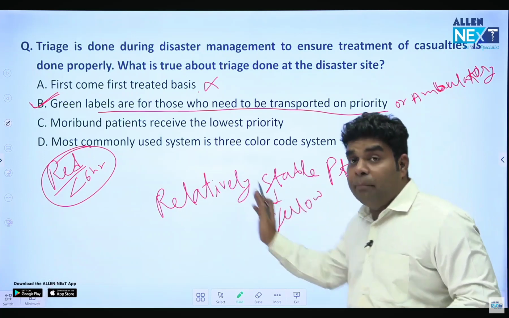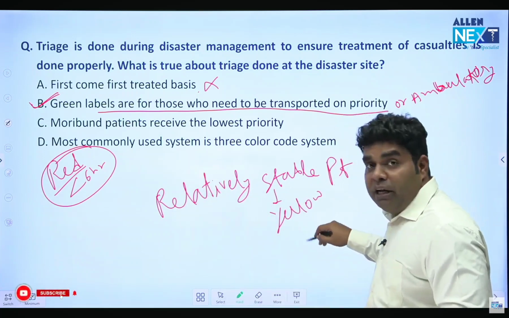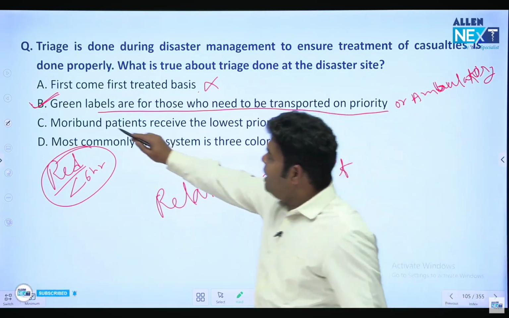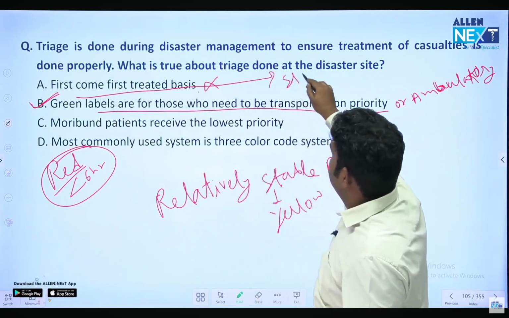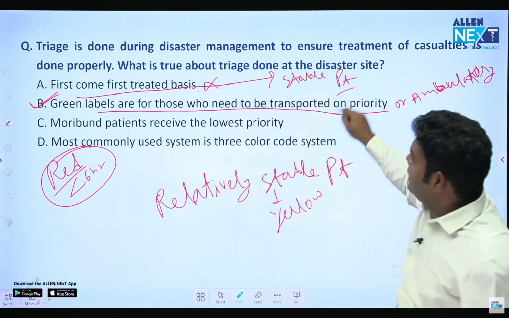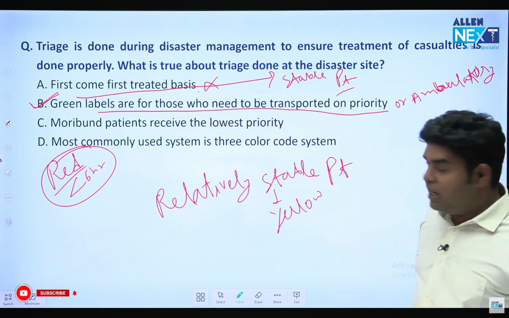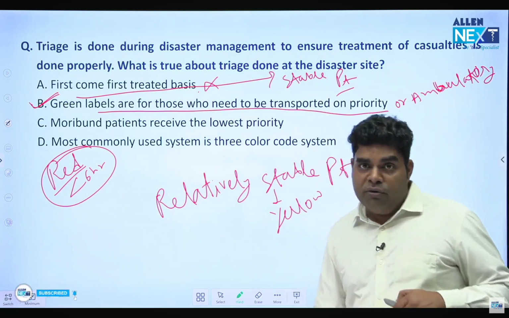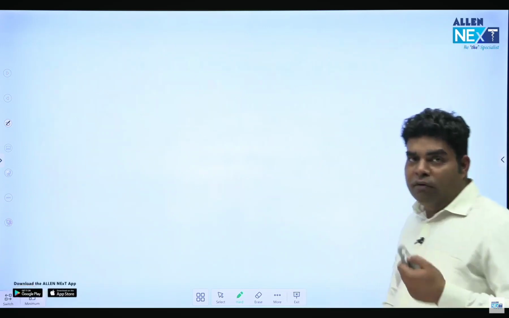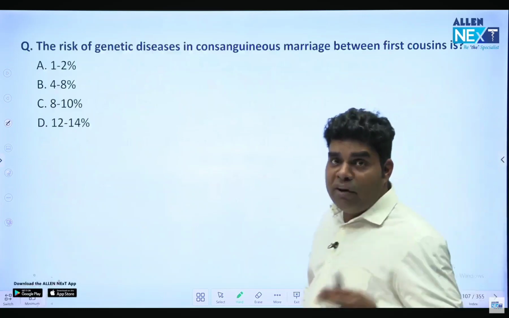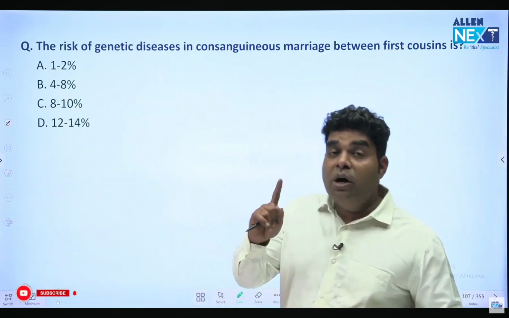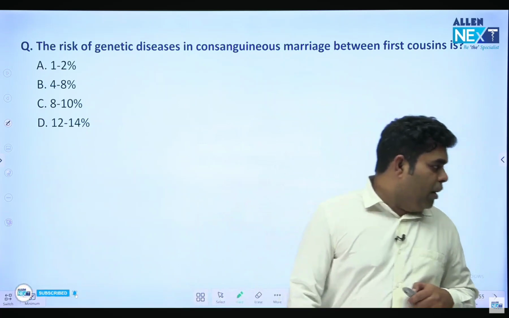Yellow are relatively stable patients. They are stable as compared to red. They need surgery within 24 hours. And green are those which are stable patients. Green just need dressing, cast or stitches. So relatively stable is yellow, surgery within 6 to 24 hours. Okay. And black is of course moribund patient. But in war, when we do reverse triage, then first priority is given to green. Okay, in case of war.